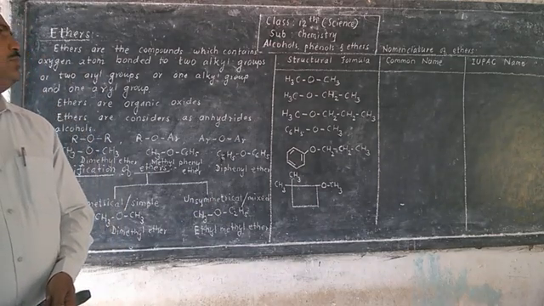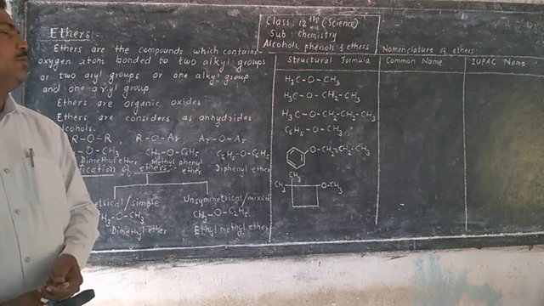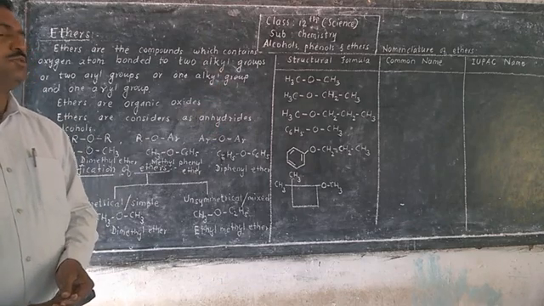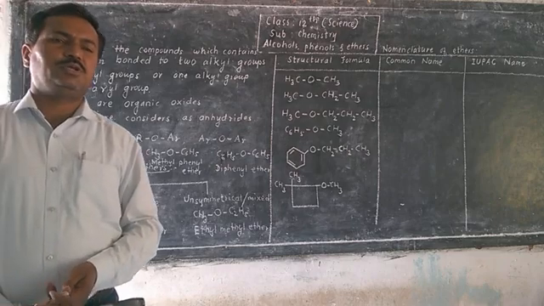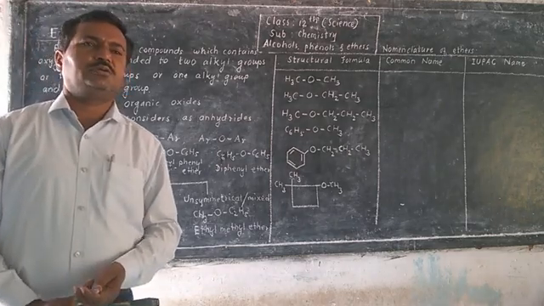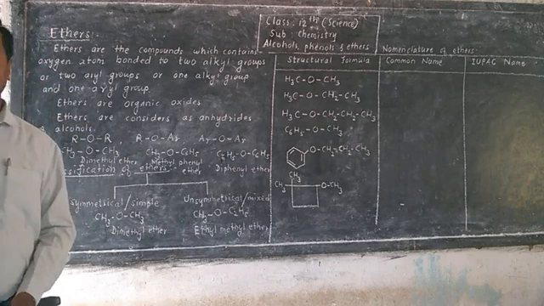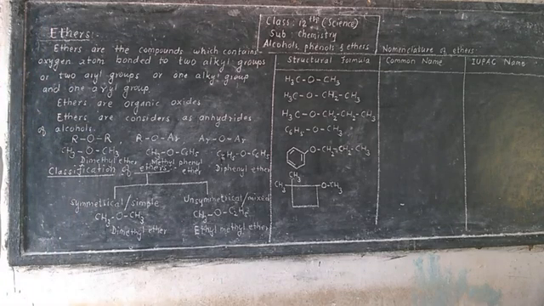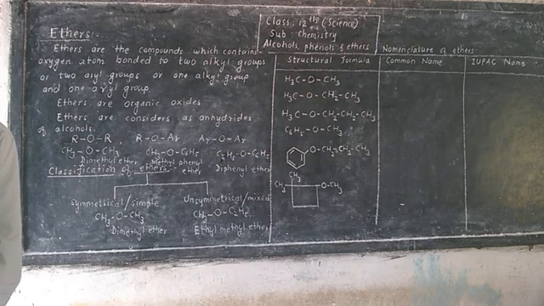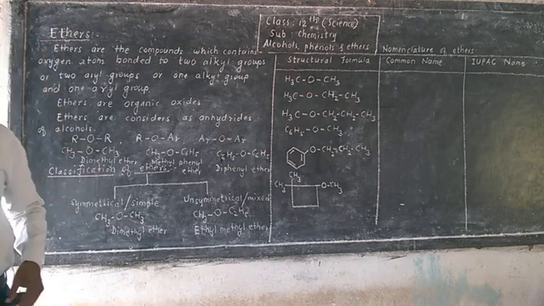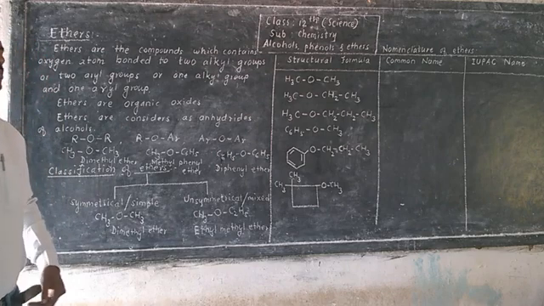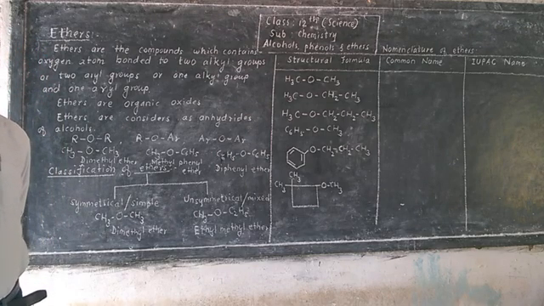Now we are going to study the nomenclature of ethers. The first system is the common system. In the common system, consider which alkyl groups are attached to the loosely bonded oxygen atom. If the same alkyl groups are attached, then write the name of the alkyl groups with the prefix di, followed by ether.